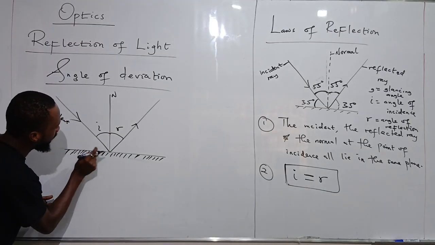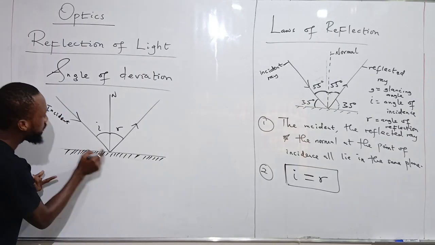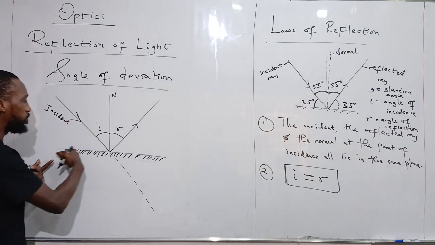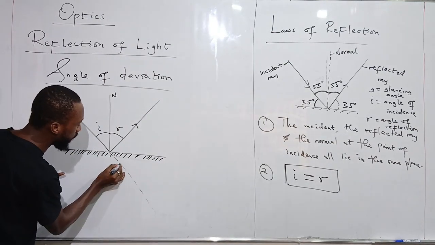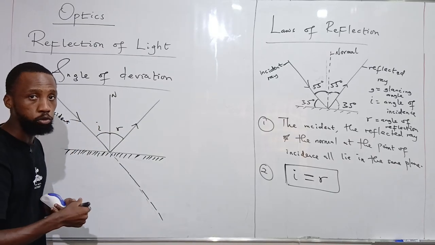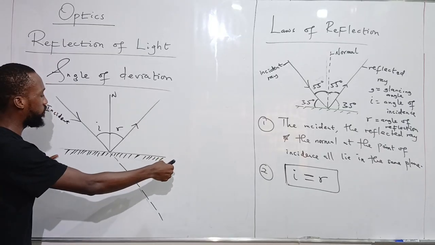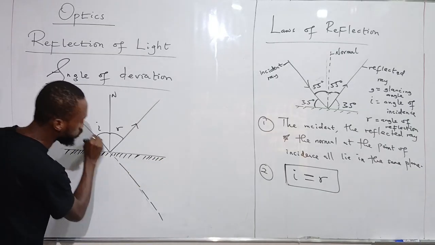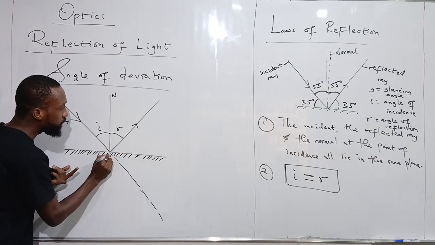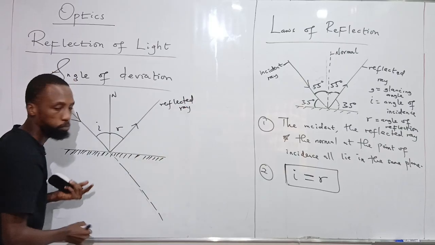This is the incident ray of light. Let's assume that this reflecting surface is not there. That means that this incident ray of light is supposed to continue like so. If we don't have this reflecting surface, then the incident ray of light is supposed to travel and continue like this, because remember, a ray of light is supposed to travel in a straight line. So without the presence of this reflecting surface, the incident ray is supposed to continue this way. But because we have the reflecting surface, there was reflection. We have our reflected ray in this direction.